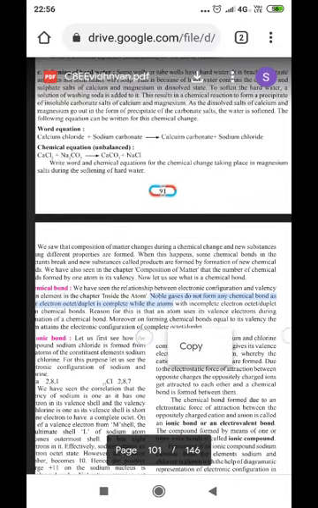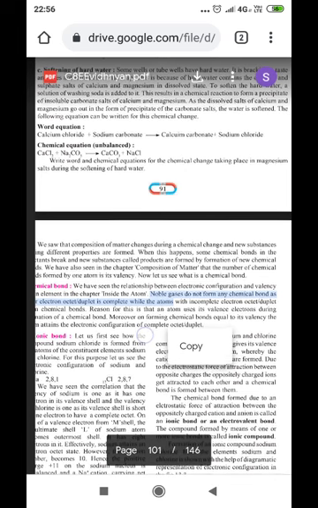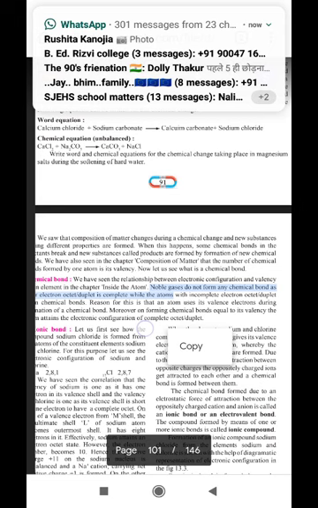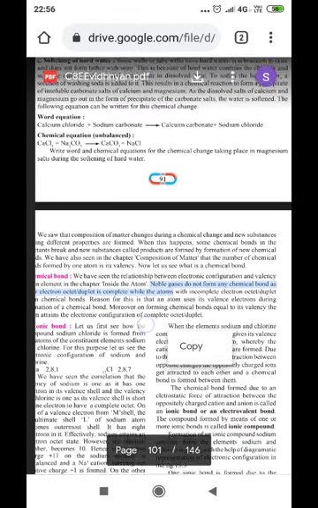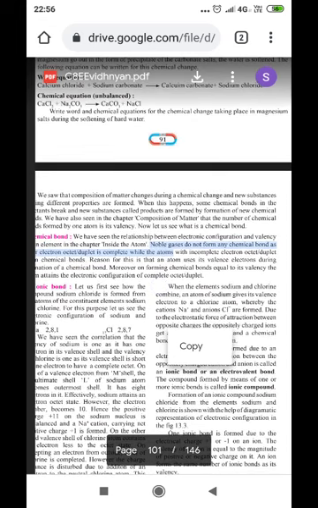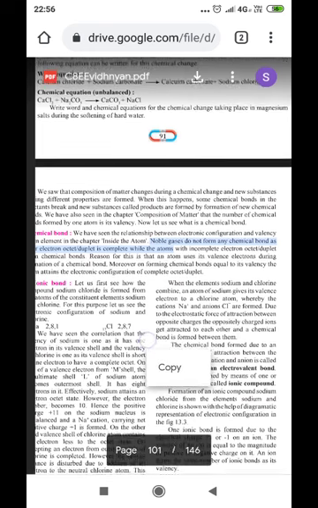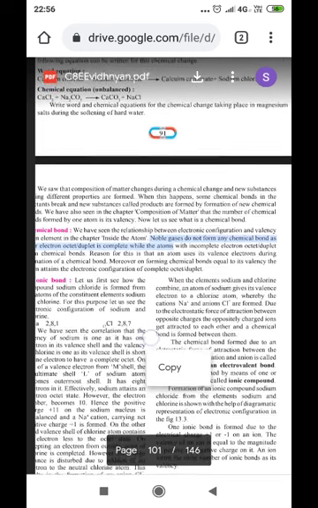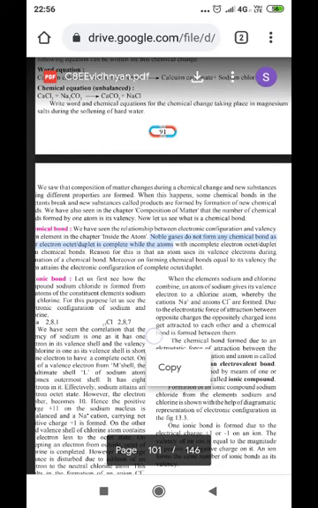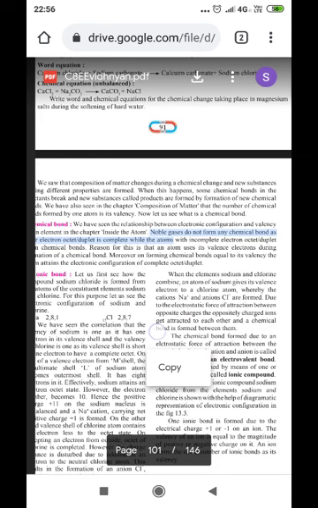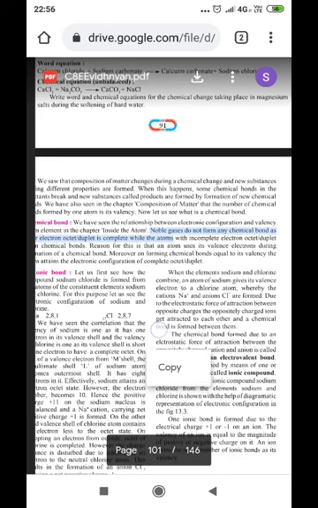The calcium chloride reacts with sodium carbonate to form calcium carbonate and sodium chloride. Its chemical unbalanced equation is written as CaCl2 plus Na2CO3 gives CaCO3 plus NaCl. Write word and chemical equation for the chemical change taking place in magnesium salts during the softening of the hard water. So similarly, with the magnesium salts, we can write the equation.